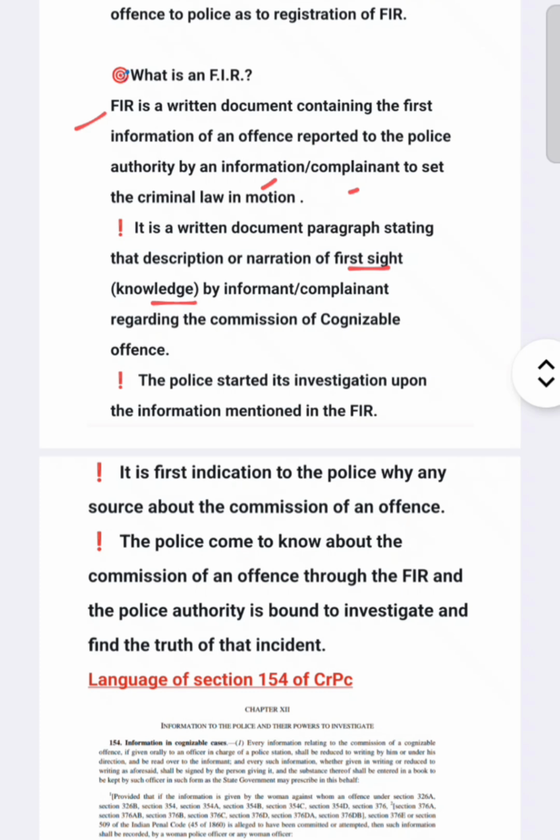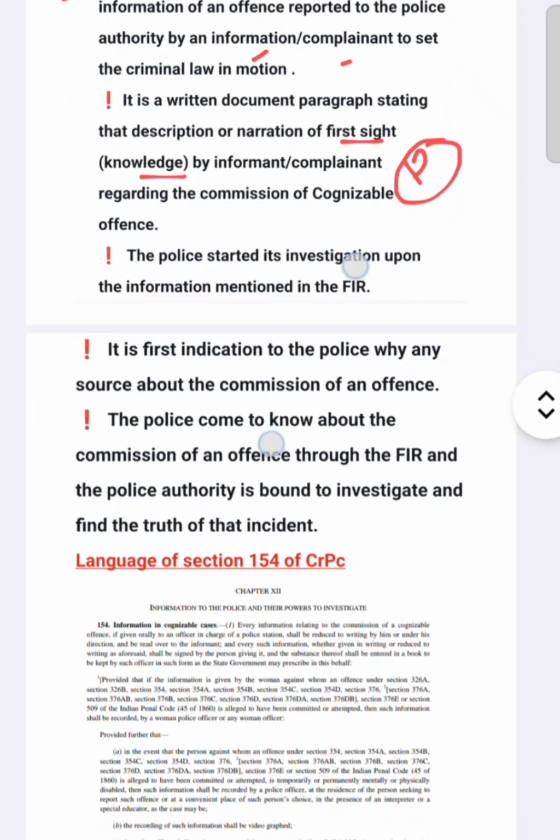Consider an example. If a person comes to know about the commission of a cognizable offence, on the basis of his first sight he can file the F.I.R. about the commission of that crime.